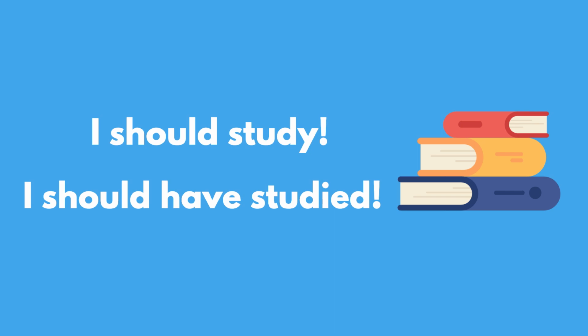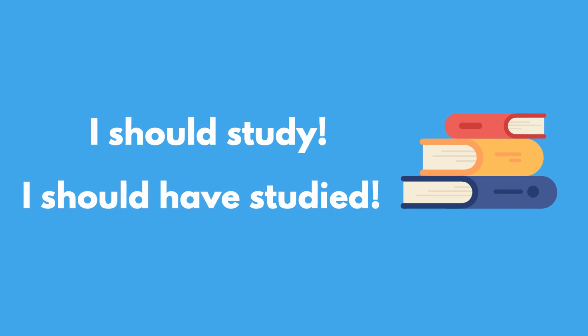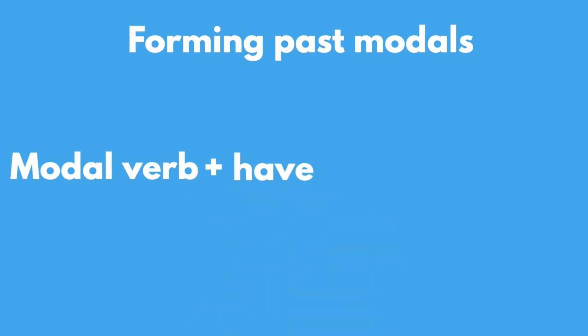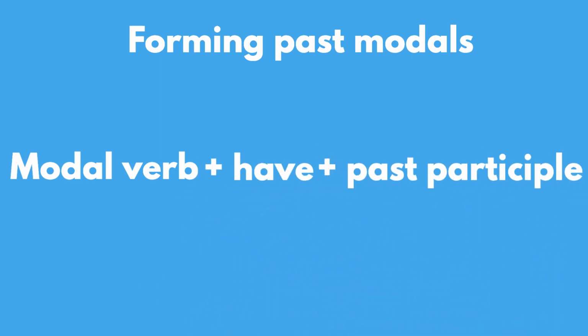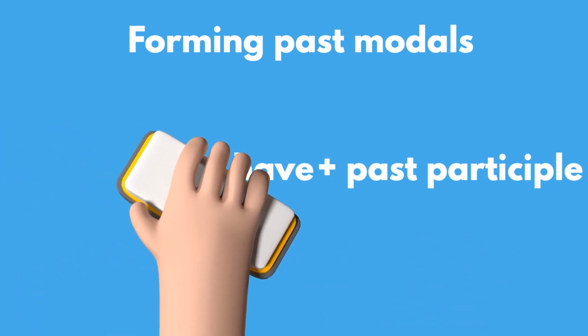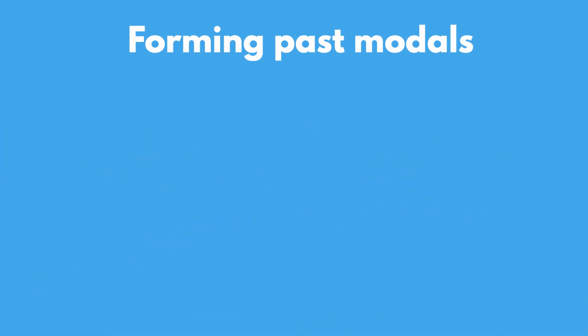Let's have a look at how to form past modals. This is how we use a past modal verb to speculate or talk about the past. We always combine a modal verb with the auxiliary verb have and then a past participle. There are various modal verbs that can be used in this way. Should or ought to, must, may, might or could, and can't. When do we use each of these? Let's have a look at some examples.